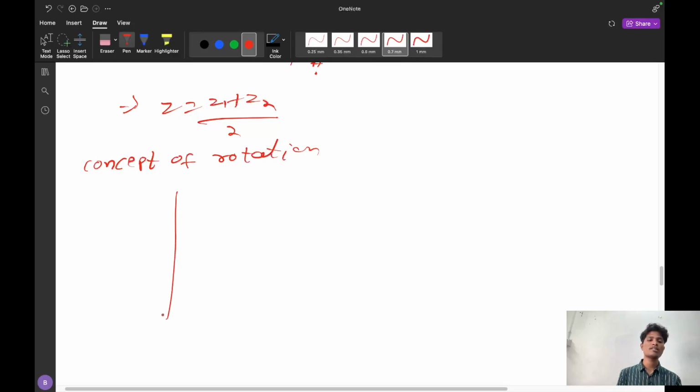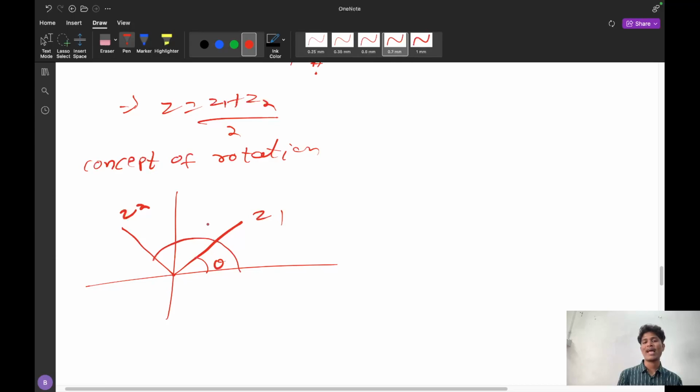Suppose this is a complex number z1 and this is a complex number z2. z1 is making an angle theta and z2 is making an angle alpha. So if you observe carefully, z1 is equal to e^(iθ) and z2 is equal to e^(iα).